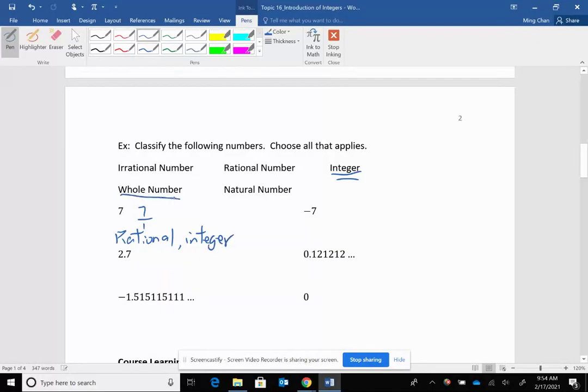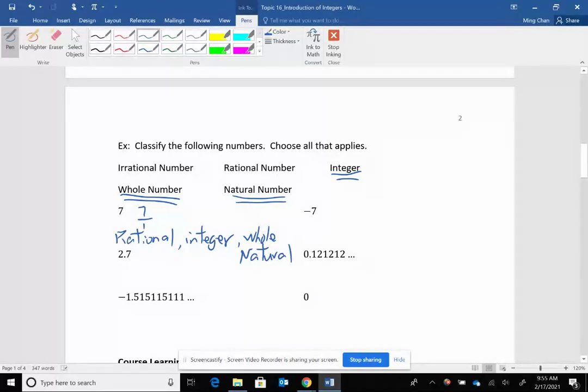All right. It's also a whole number. Whole numbers start with 0, then count 1, 2, 3, 4, 5, 6, 7, 8, 9, 10, and so on and so forth. So it's also a whole number. It's also a natural number, right? The difference between natural and whole numbers is that whole numbers start with 0, natural numbers start with 1. So this is also a natural number.